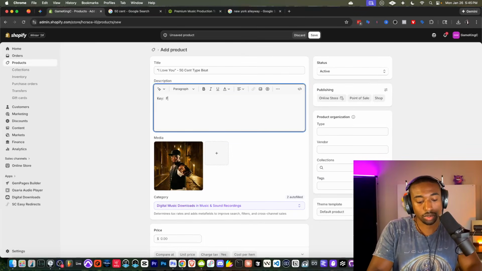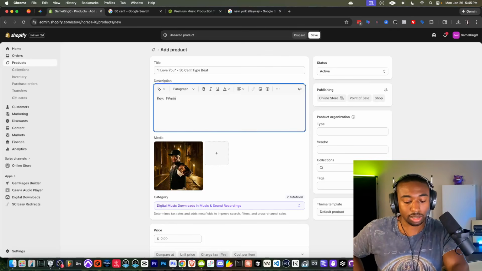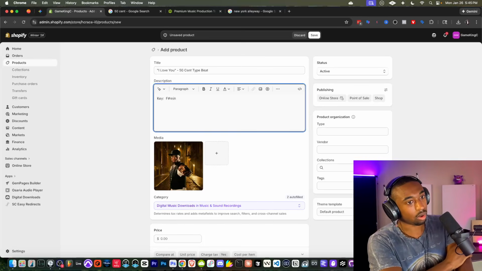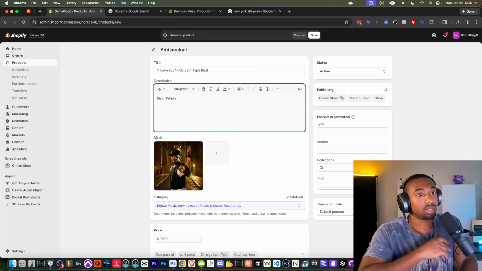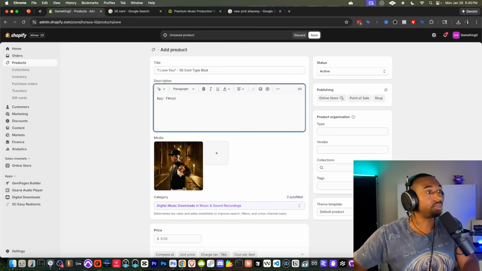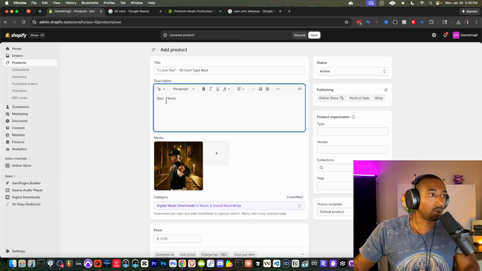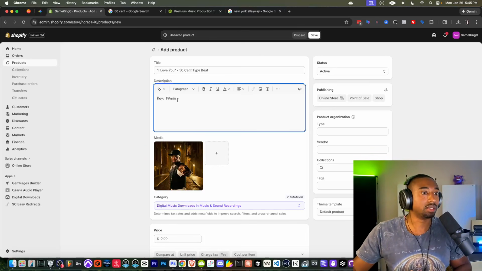Very important to use tools like Scalar and use your ear, not to run it through some auto detect plugins, because those are usually wrong. And you don't want the artist to have the wrong key, because if they have the wrong key and they put that into auto-tune, they'll always sound out of key, and they might even ask for refunds because they're like, why does this beat not sound right? So you just don't want to put the wrong key. If you don't know the key, just put unknown. Okay, just don't make up a key that is wrong.